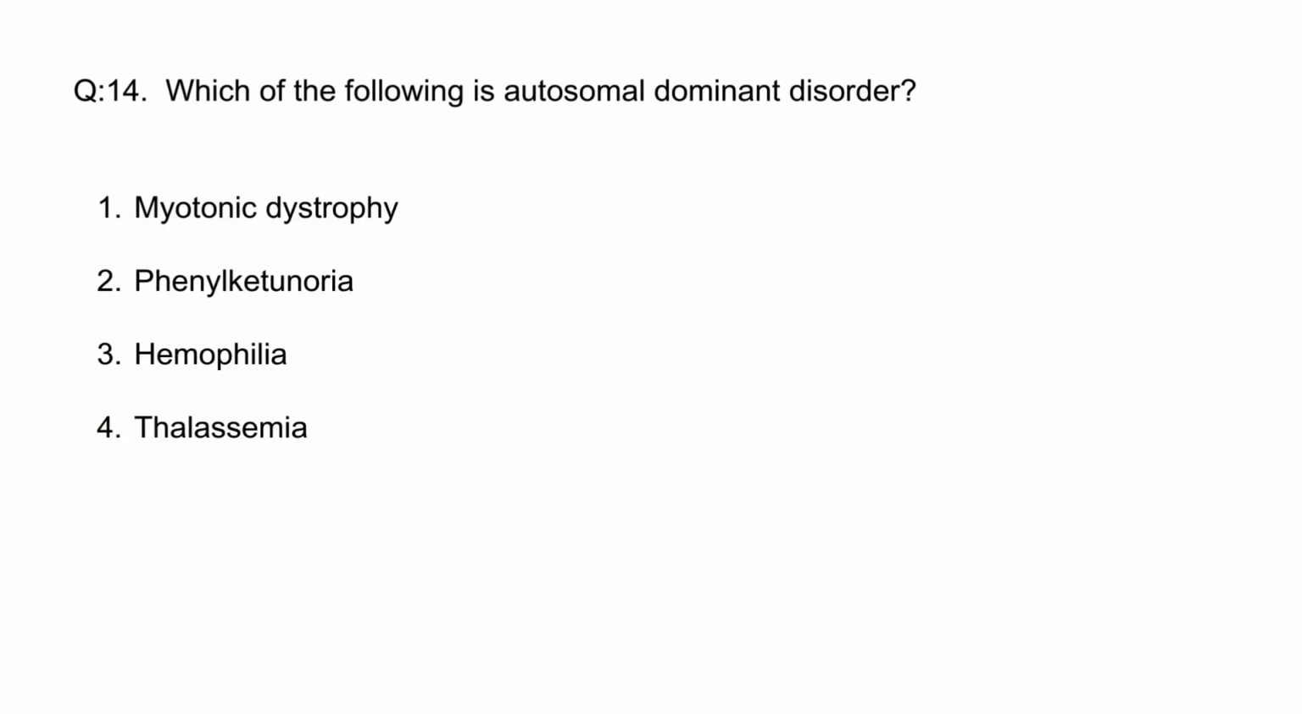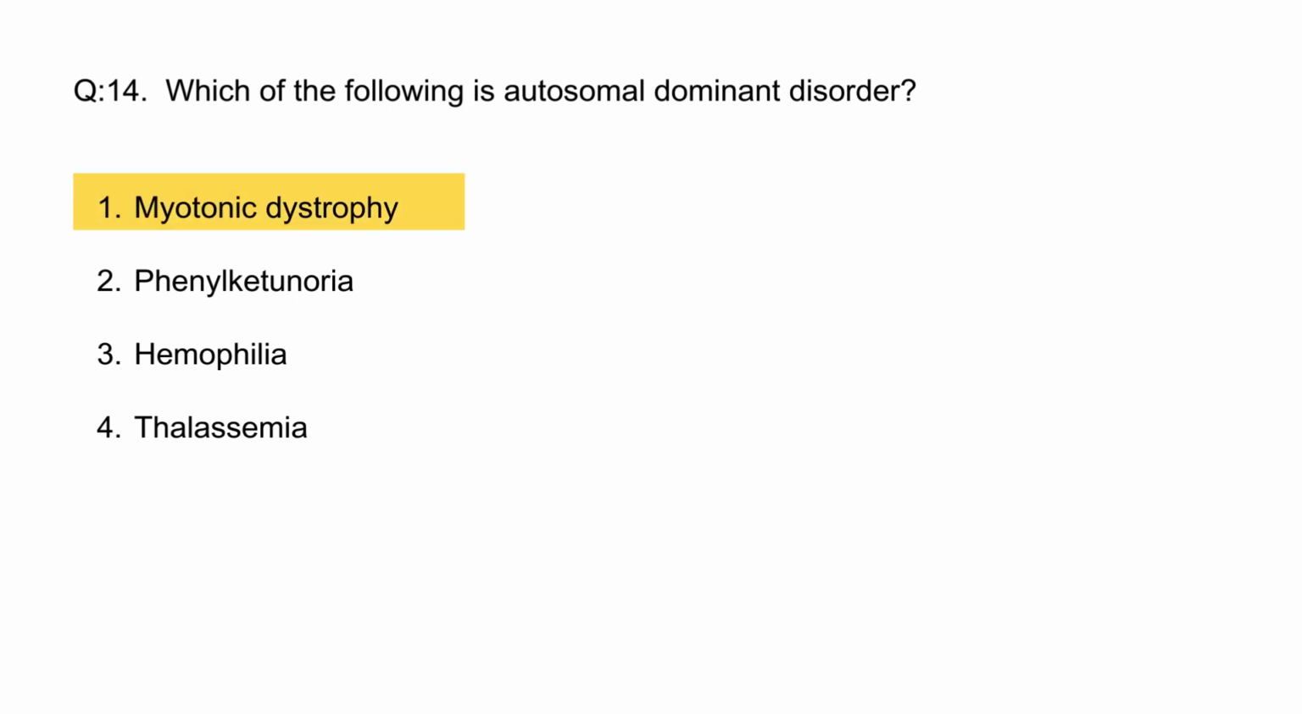Question number 14. Which of the following is an autosomal dominant disorder? Option 1, myotonic dystrophy, option 2, phenylketonuria, option 3, hemophilia, option 4, thalassemia. Let's look at each option. Myotonic dystrophy is a genetic disorder and it is an autosomal dominant disorder. So the correct option for this question will be option 1.